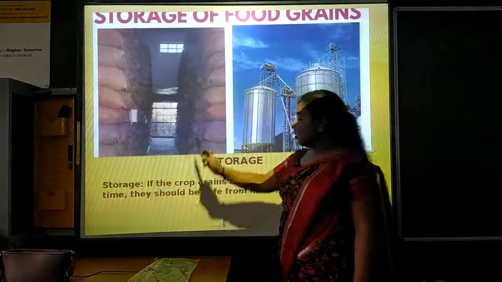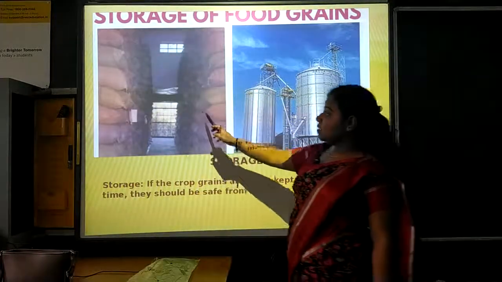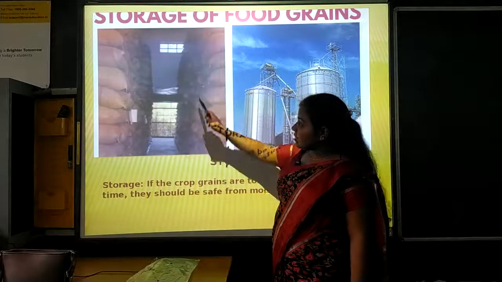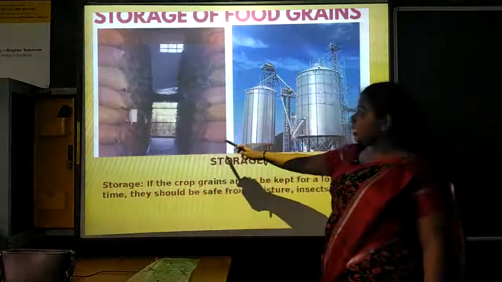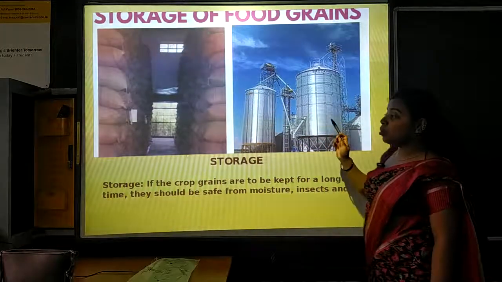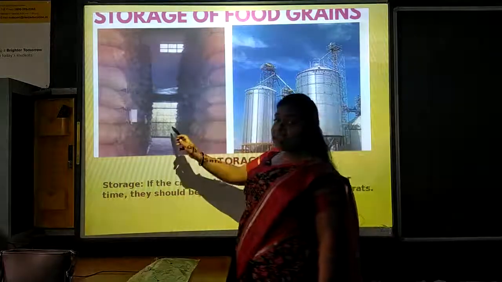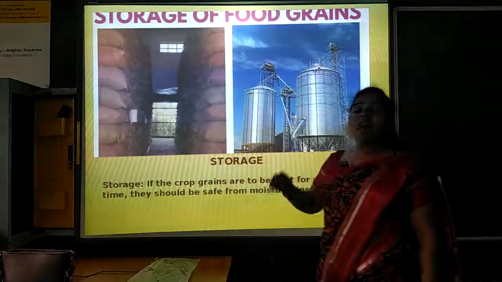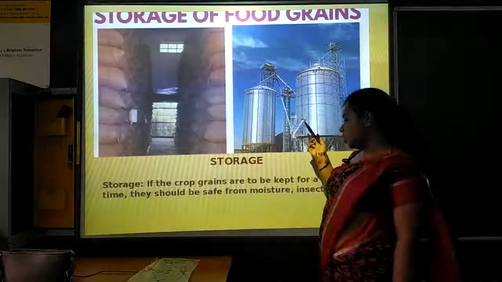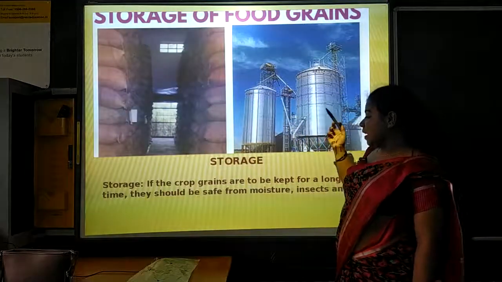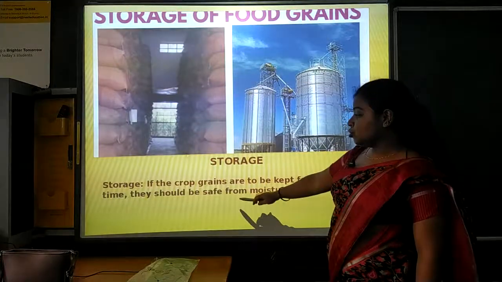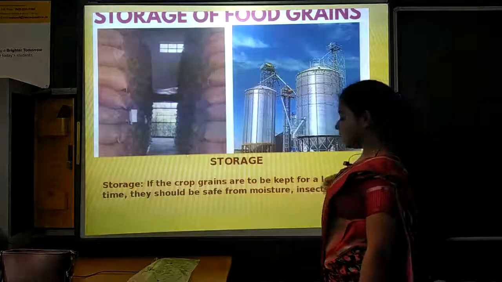In this picture, you can see that there are stacks of sacks of grains, and there is a big container. This is known as silos, and this one is known as granaries, where grains are kept for a longer time. In granaries and silos, grains can be kept safe for a longer time, safe from moisture, insects and rats.